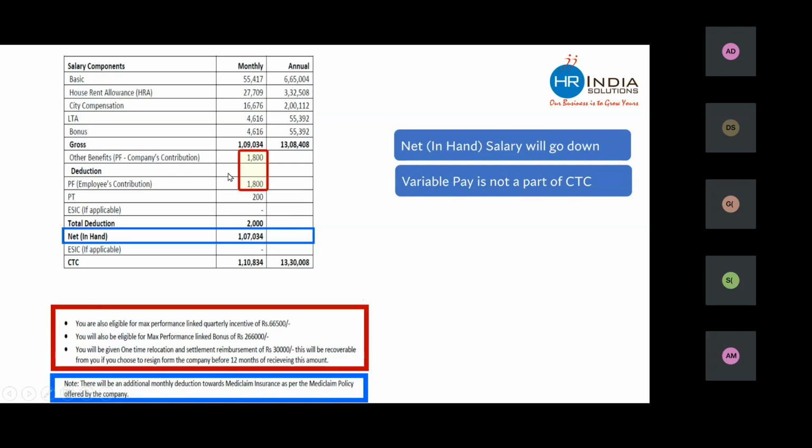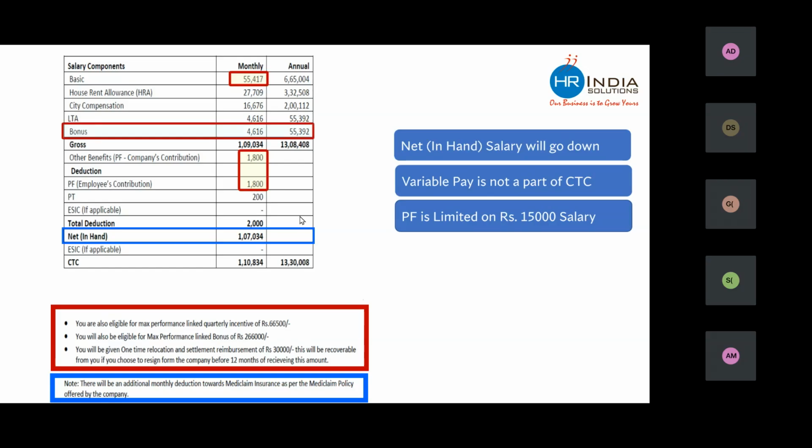You will see that provident fund contribution is 1800, whereas basic salary is 55,000. If you calculate 12% or 13% of 55,000, the amount would be very huge. But the company is only paying 1800, which means the company is limiting their PF contribution to 15,000 and saying that above that we will not pay, which is legally correct. In provident fund, this is a rule.